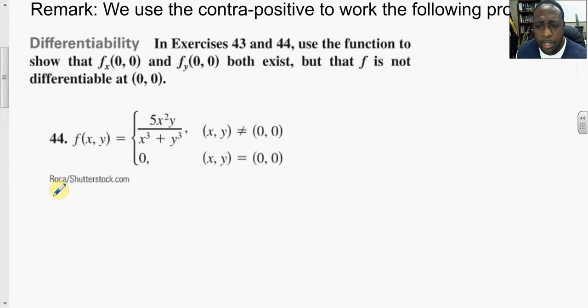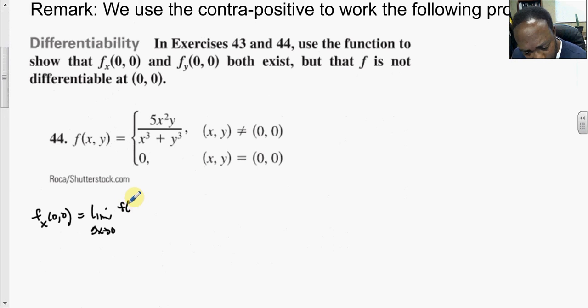So here we want to show that the partial derivatives exist. The partial derivative of f with respect to x by definition is the limit as delta x goes to 0 of f of, here x naught and y naught are 0, so this is 0 plus delta x comma 0, minus f of 0 comma 0, all over delta x.